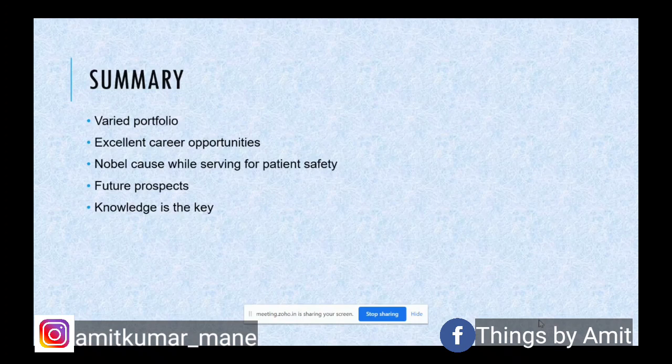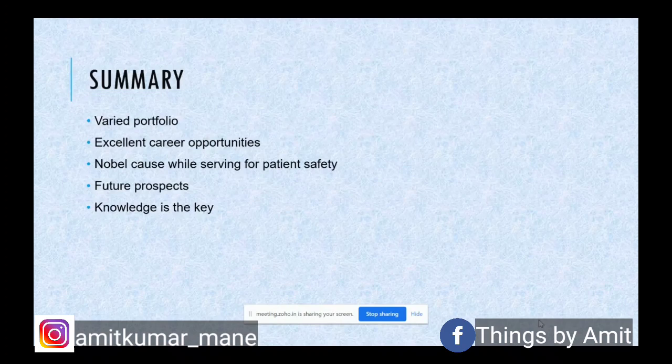And it is not just to be looked at as a career opportunity, but as a very noble cause. We are serving patient safety indirectly. Though we are not dealing with the patients directly as our physicians do, ultimately we are ensuring patient safety through pharmacovigilance.